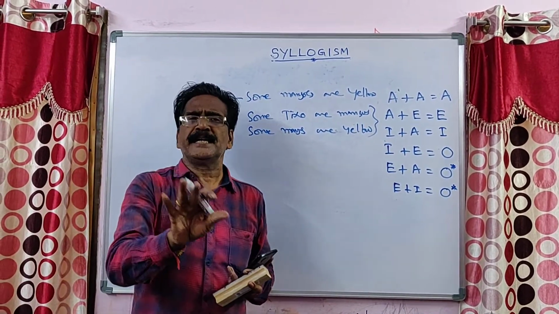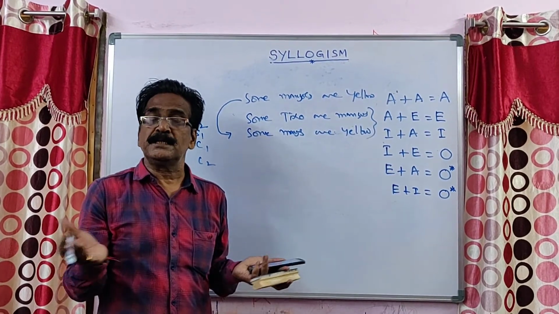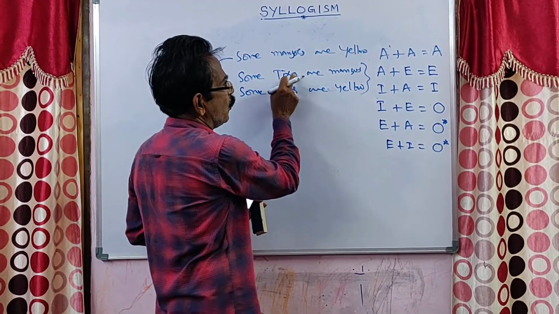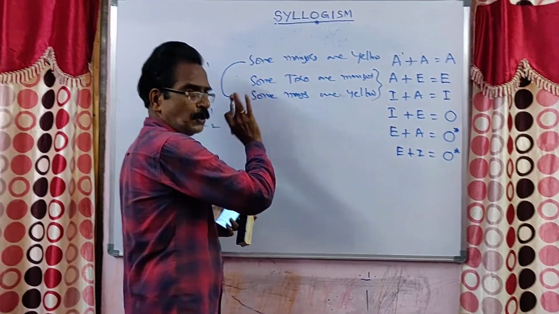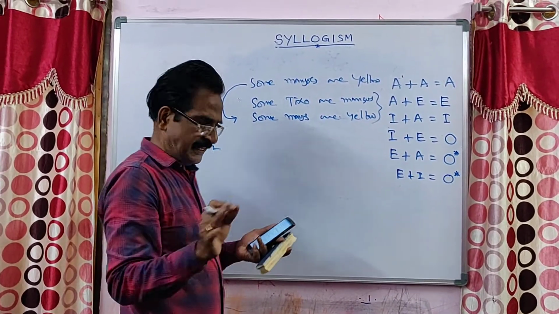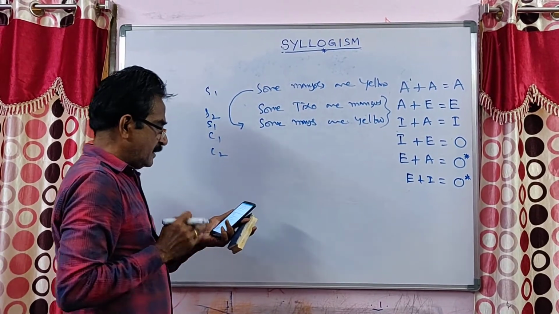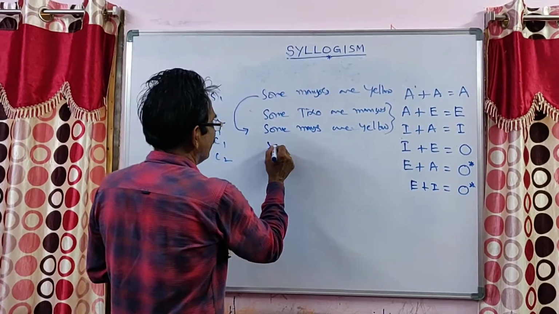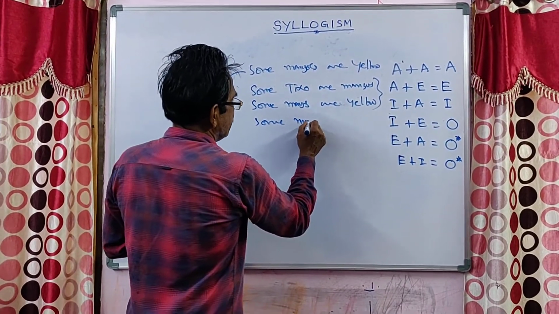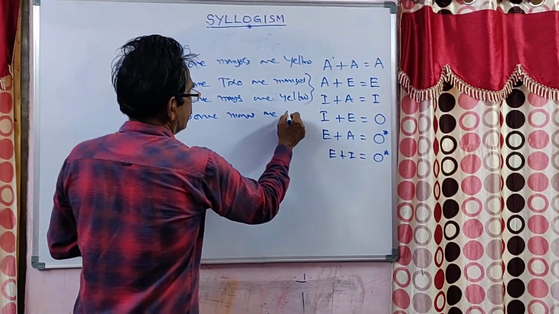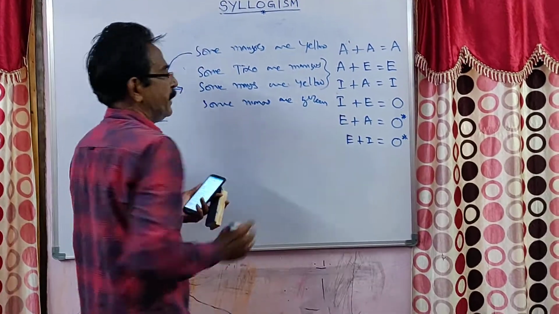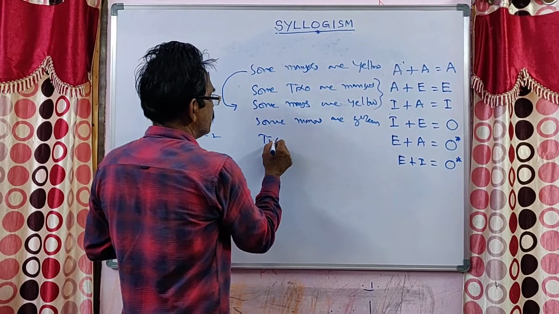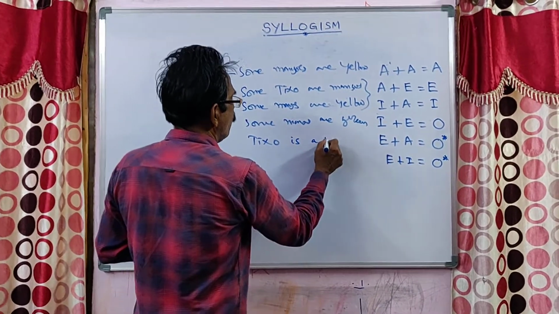For I plus I, you don't have any valid conclusion. You don't have any valid conclusion means between Pisco and yellow, no conclusion is valid. Let us see what the conclusions are now. Some mangoes are green. And Pisco is yellow.